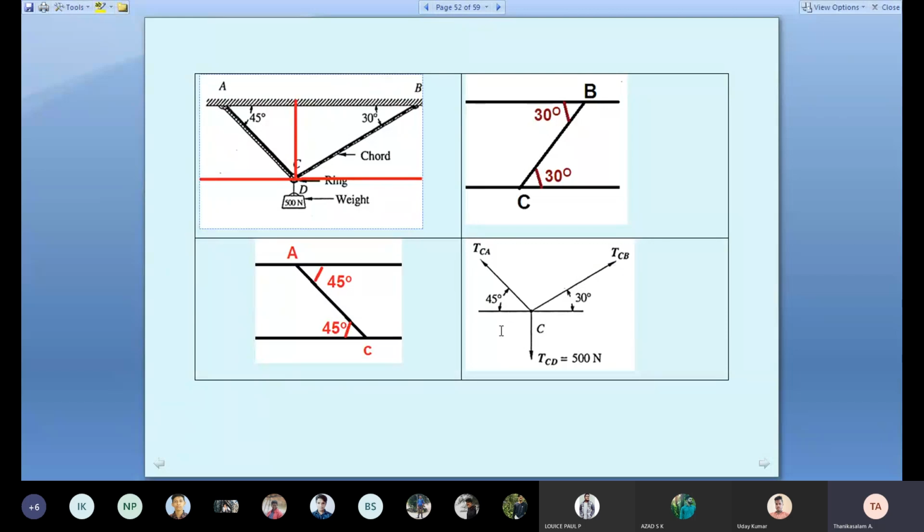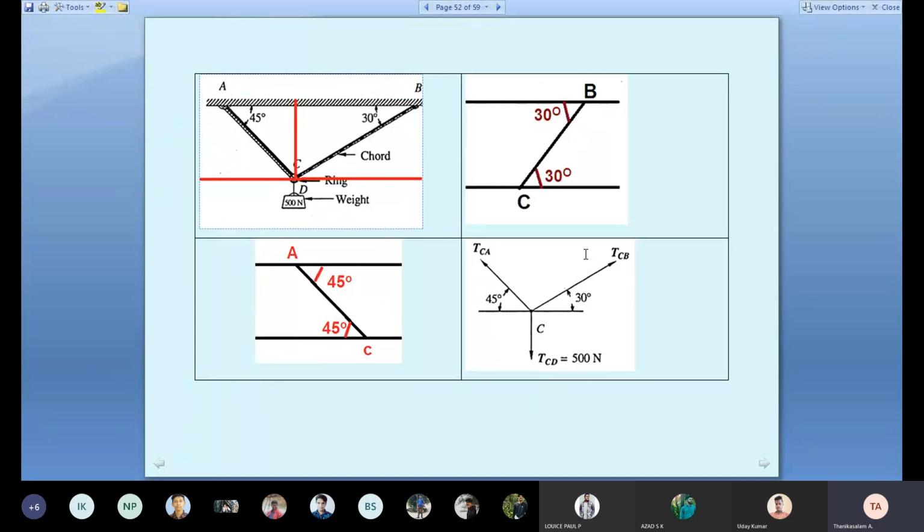I am telling simple ways, and I can explain another way. See here, the red color line looks like a right angle triangle. Already 45, so what is the balance angle? 90. So with respect to vertical, 45. Use your brain to find the inclined force angles, and you get a simple method. Alternate angles are equal, so 30 degrees applies here, and similarly I got 45 degrees. So TCB is at 30 degrees, TCA is at 45 degrees, and the weight is vertically downward.